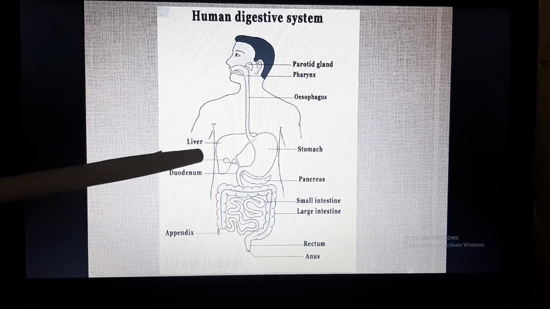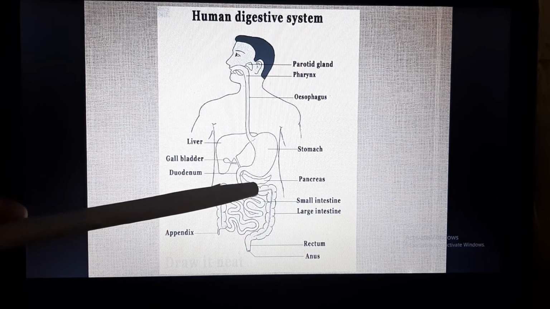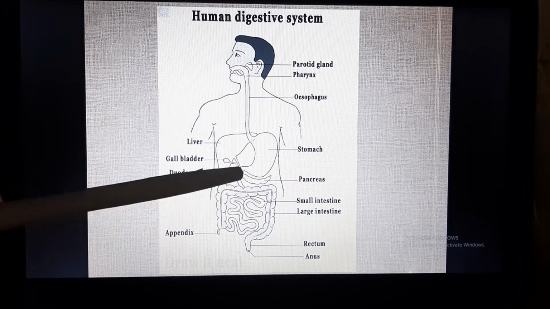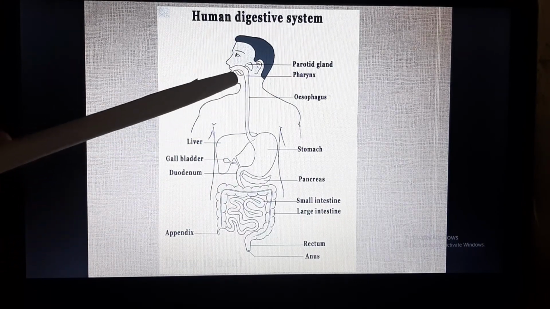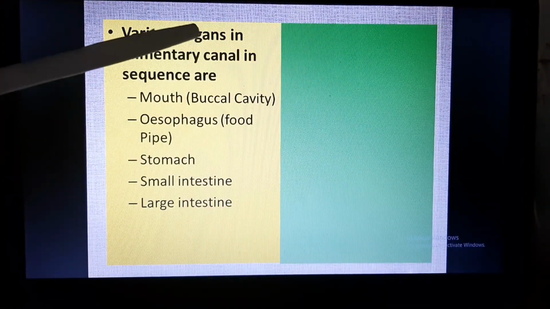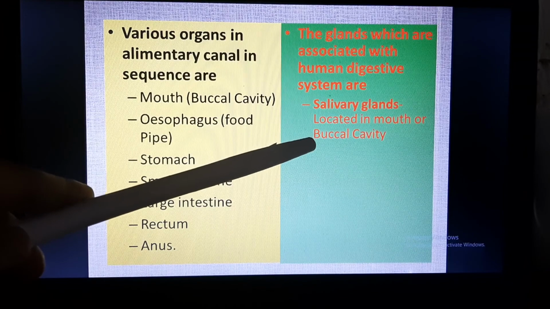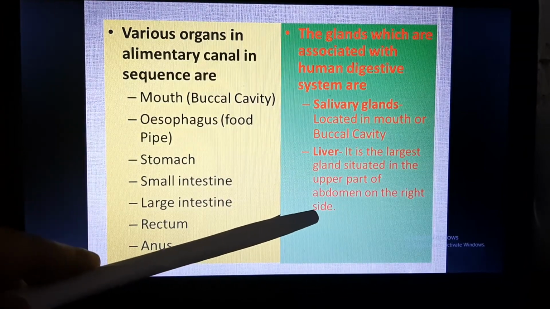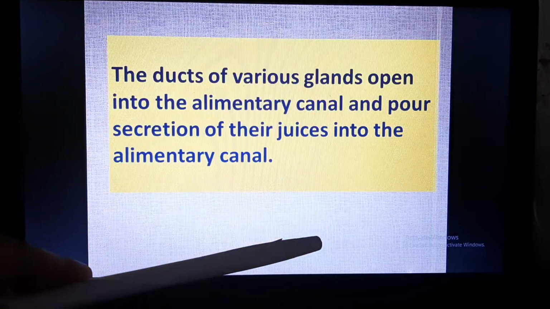Now, which is the next gland? The next gland is the pancreas. Where is it situated? It is situated below the stomach and on the left side. And salivary glands are situated in the buccal cavity. So salivary glands are located in the mouth, the liver is the largest gland and is situated in the upper part of the abdomen on the right side, and the pancreas is located just below the stomach.